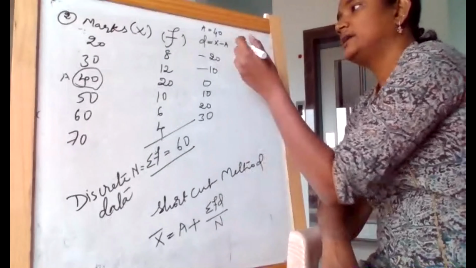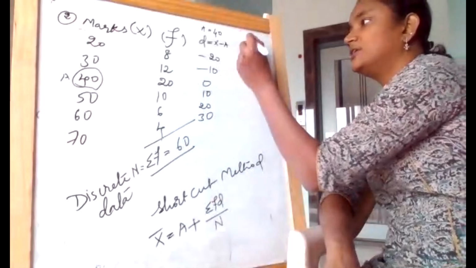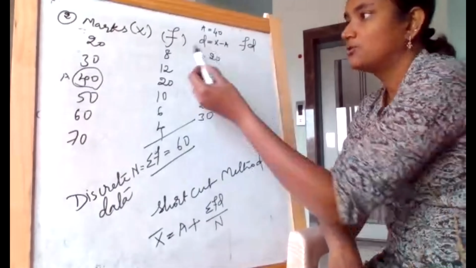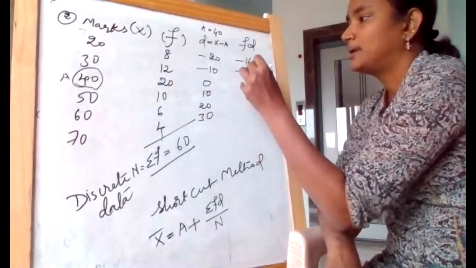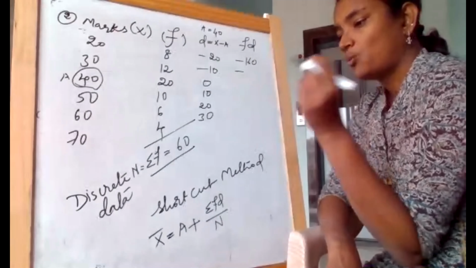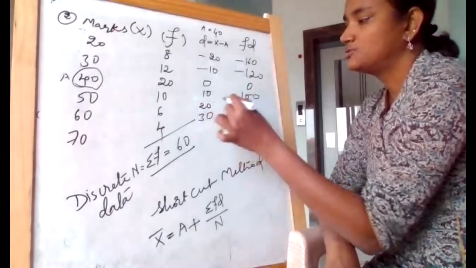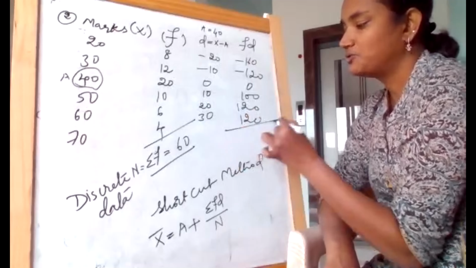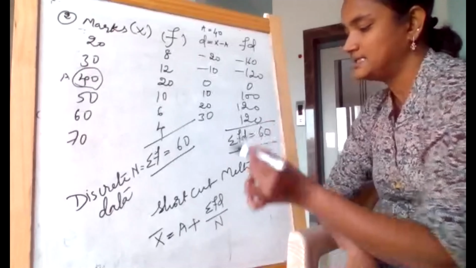So we don't need summation of this, we need summation of f into d. So our new column will be f into d. Okay, 8 2s are 160, minus 120, 0, 100, 6 2s are 12, 120, 4 3s are 12, 120. So when we do summation of f into d, we got it to be 60.